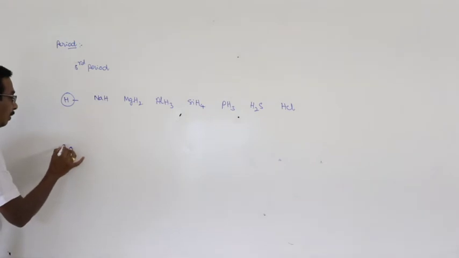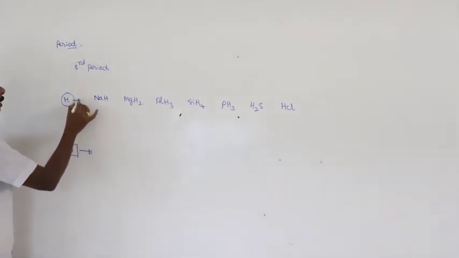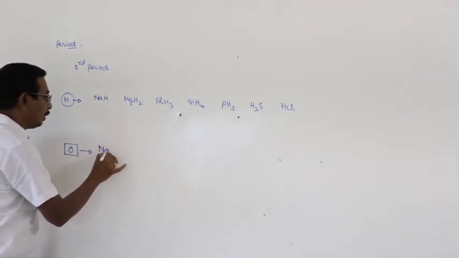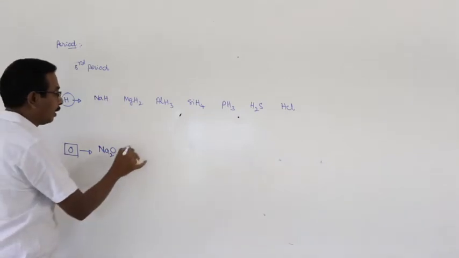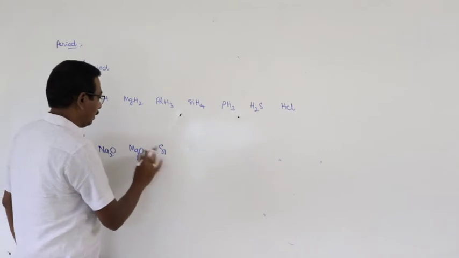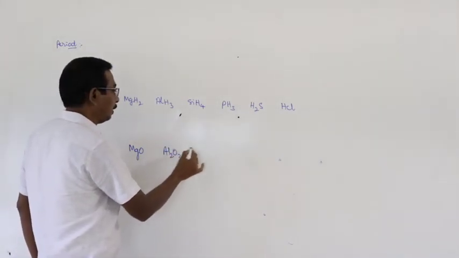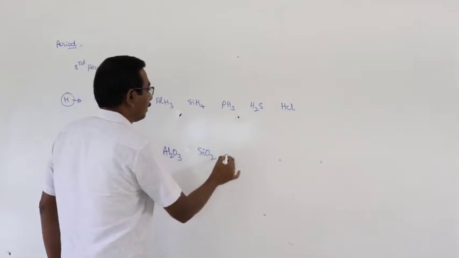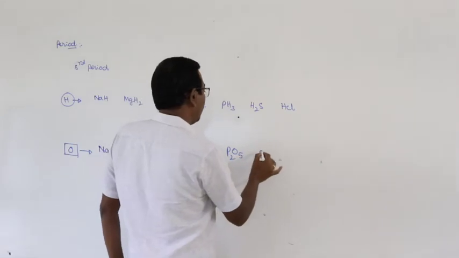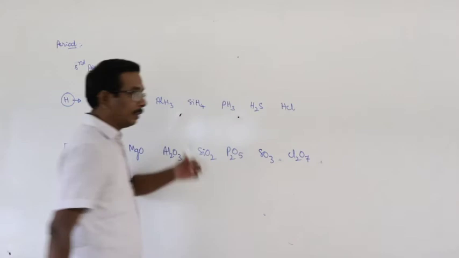With respect to oxygen: sodium oxide, magnesium oxide, next aluminum oxide, silicon dioxide, phosphorus pentoxide, sulfur trioxide, and chlorine heptoxide.